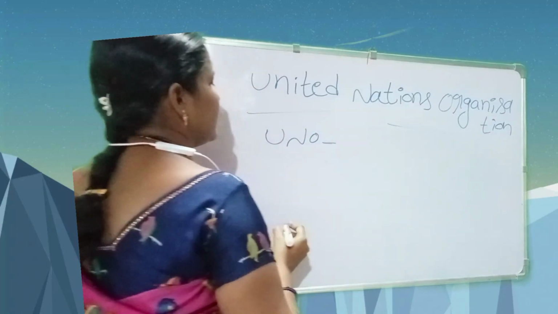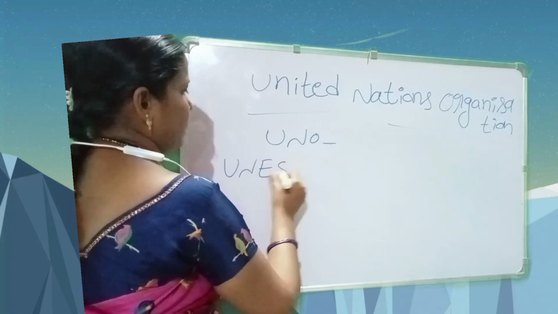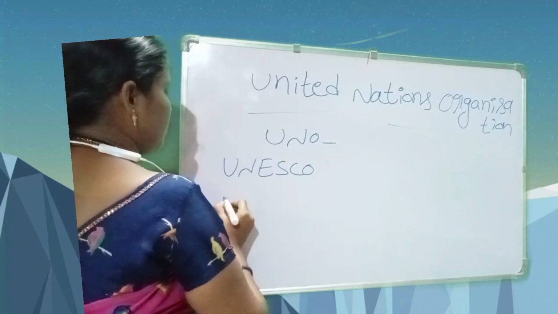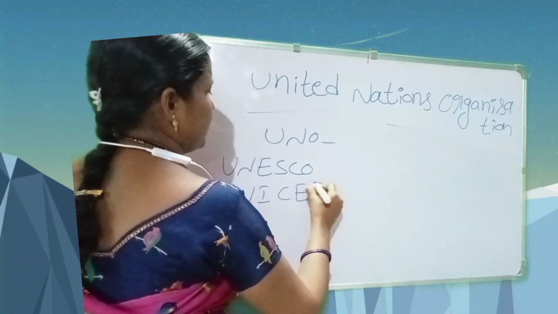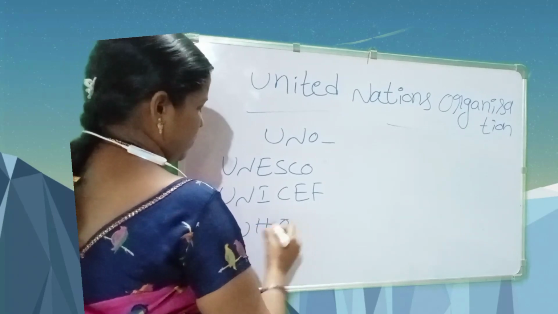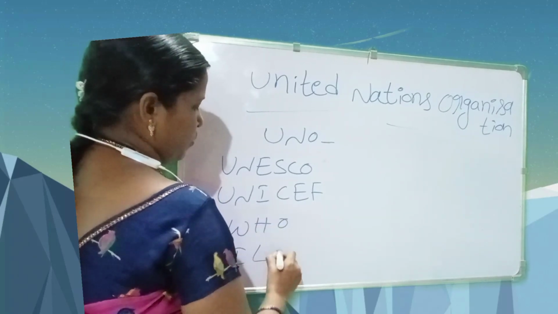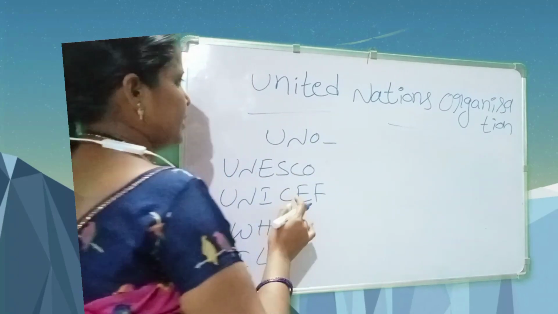That is UNESCO, UNICEF, WHO, and ILO. These organizations are in the United Nations Organization.